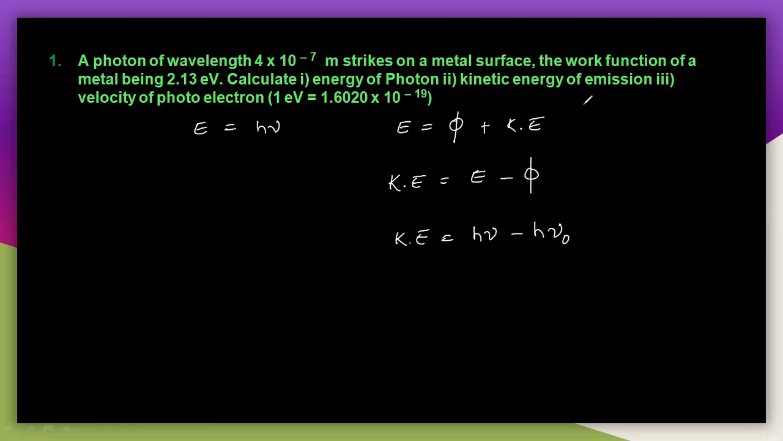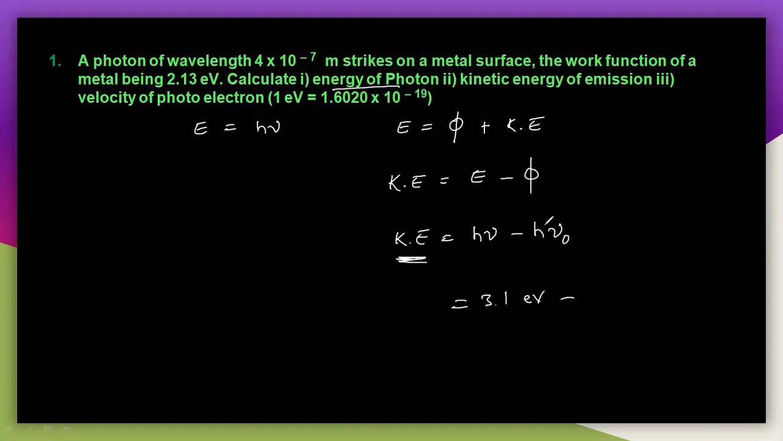So he is asking the kinetic energy of the emission. So what is h nu here? Just now only you calculated the energy of the photon, that is 3.1 electron volt. So this is the energy, that is h nu, what we are applying here.